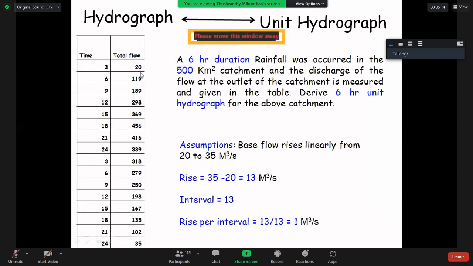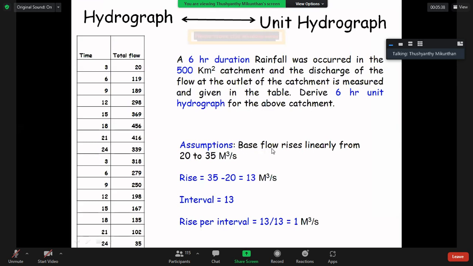Here 20, 35, there is no decrease. You have to consider the initial loss also, but here there is no reduction in the total flow. Suddenly it rises from 20 to the next data, 119. So the base flow rises linearly, this is the assumption.